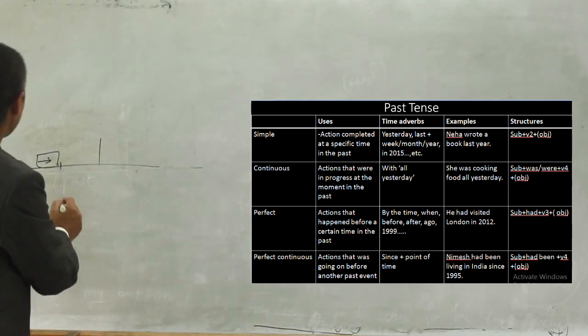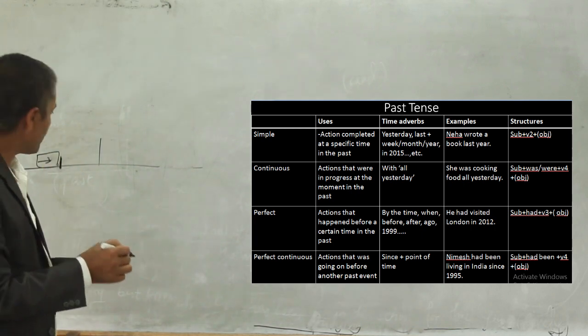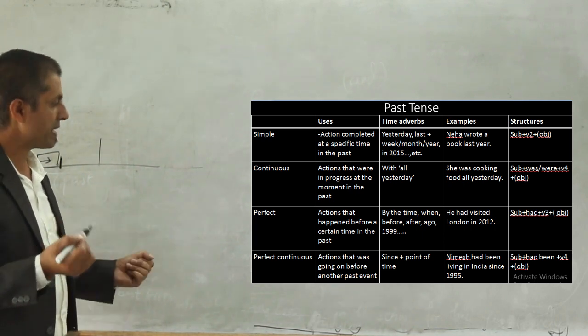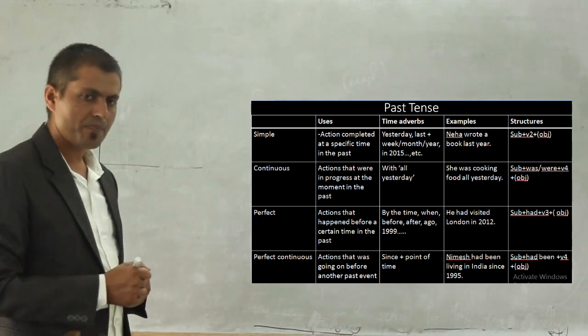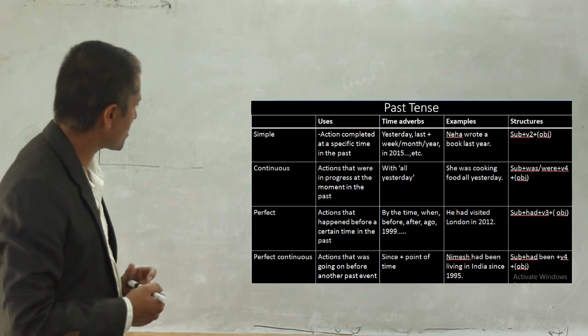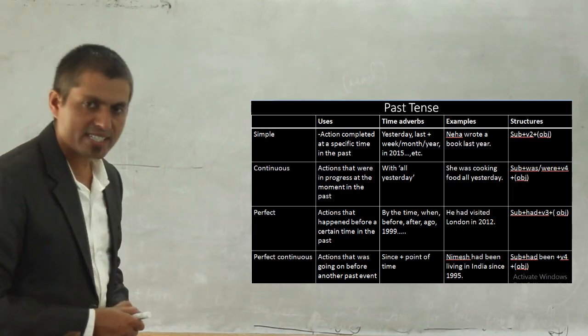So up to this time, maybe the action had completed. You have to notice the time words and write them down.